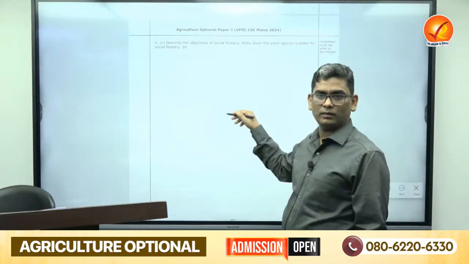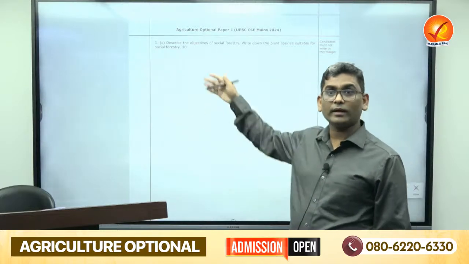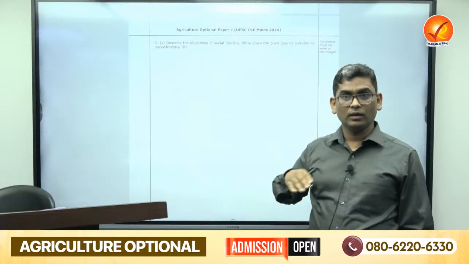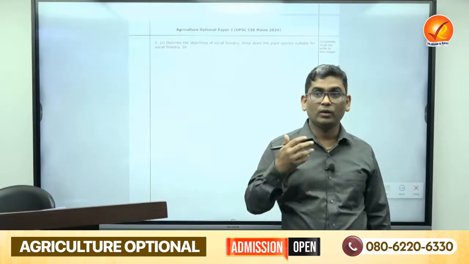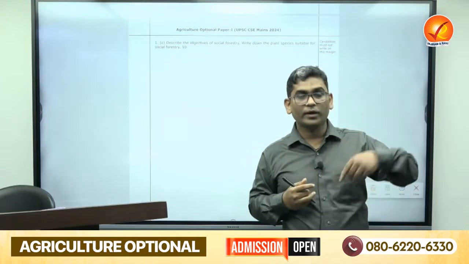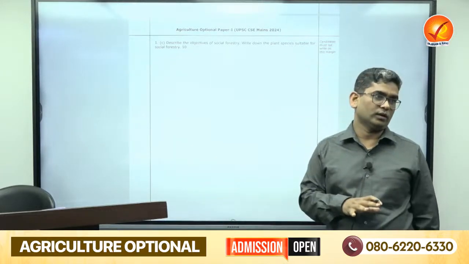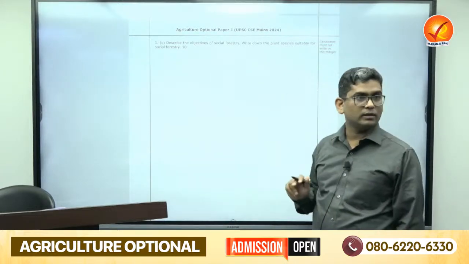Normally, if your time is very less, you just make one circle: plants for social forestry, and give at least 8 to 10 names of plants. But if you categorize them on the basis of their use, like some plants are for erosion control, some for biological drainage, evaporating water from waterlogged conditions, like eucalyptus. You just categorize the plants. That is the most important thing. In this way you can tackle this question.